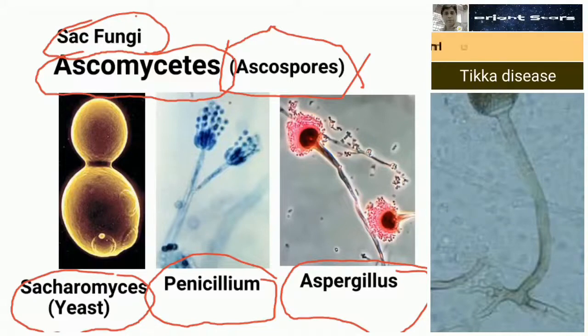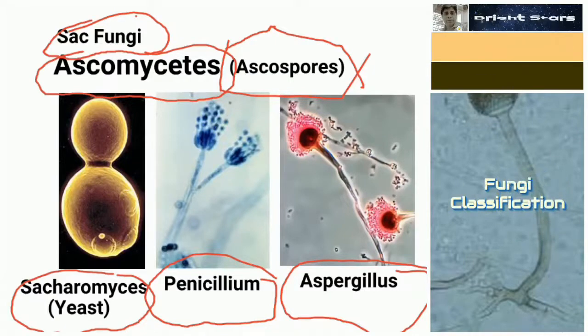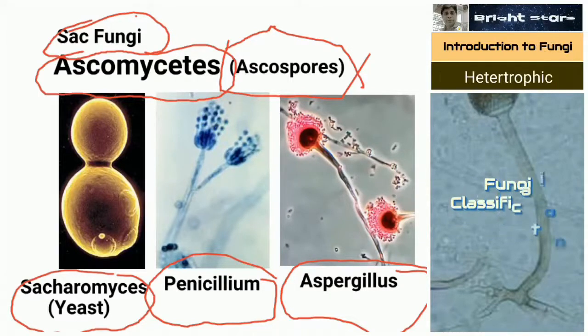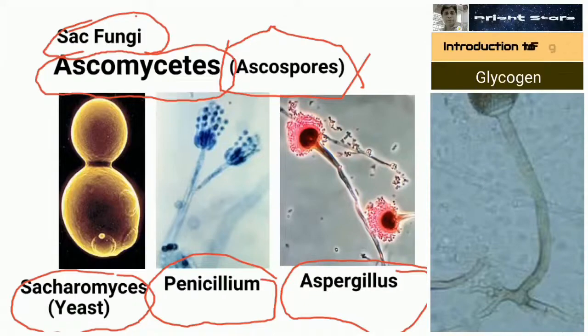Penicillin is produced by Penicillium. Aspergillus we also studied in importance: we extract citric acid that is used in soft drinks like Limca and Sprite. These molds, three important ones, come under ascomycetes.